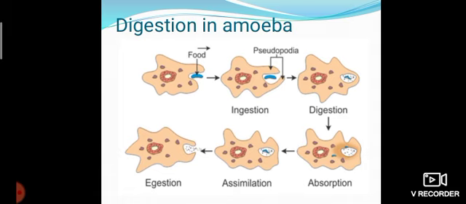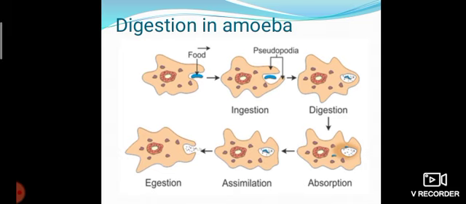How does digestion take place in amoeba? Amoeba is a unicellular organism, meaning a single-celled organism. It is aquatic in nature, that is, it is present in water. It is microscopic, that is, we can't see it with our naked eye. We can see it only with the help of a microscope, and it is irregular in shape. It doesn't have any definite shape. How does the amoeba digest the food?